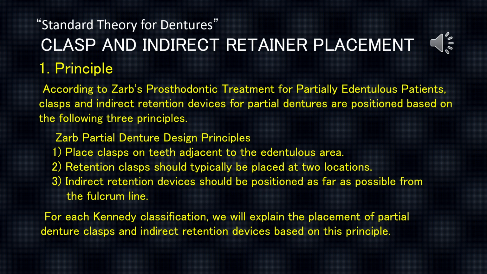1. Place clasps on teeth adjacent to the edentulous area. 2. Retention clasps should typically be placed at 2 locations. 3. Indirect retention devices should be positioned as far as possible from the fulcrum line. For each Kennedy classification, we will explain the placement of partial denture clasps and indirect retention devices based on this principle.